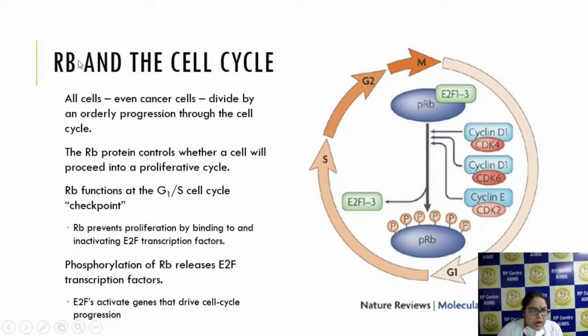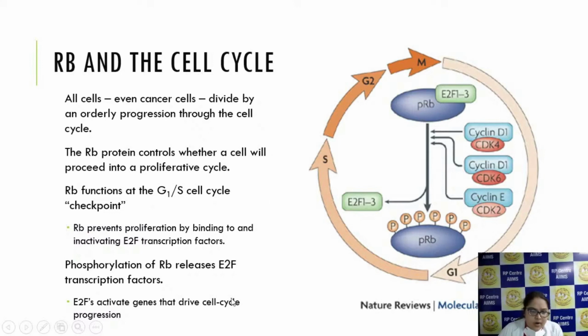Now coming to RB in the cell cycle, how does cancer develop? So basically all cells, even cancer cells, divide by an orderly progression through the cell cycle. RB1 is basically a tumor suppressor gene which produces the RB protein, which controls whether the cell will proceed into a proliferative stage. So this RB functions at the G1/S checkpoint. Here it works.